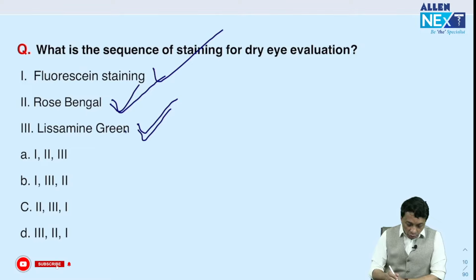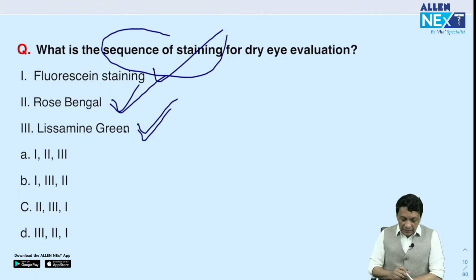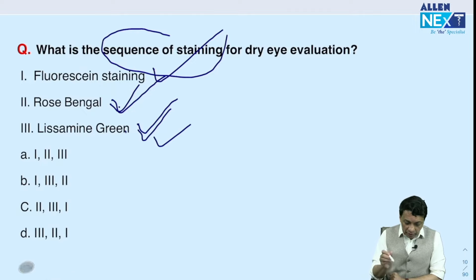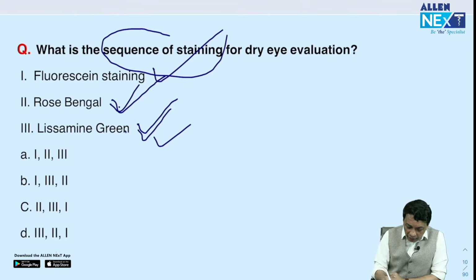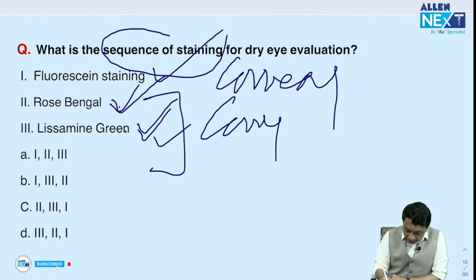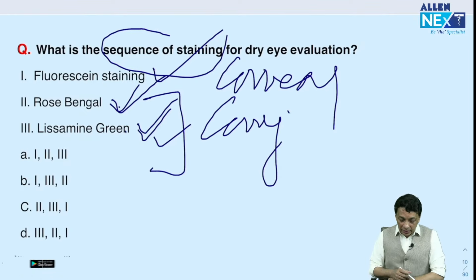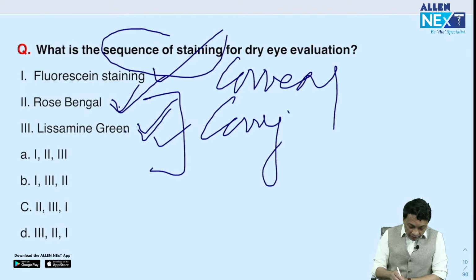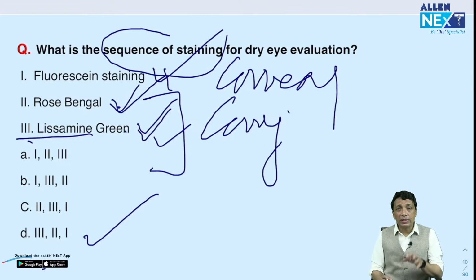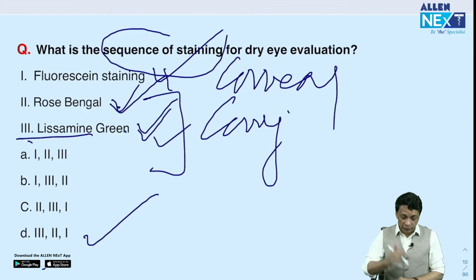If we go sequentially, and that is the correct sequence they're asking about, we start with lissamine green, then go to rose bengal. Both can stain the conjunctiva; it is just more comfortable with lissamine green. But fluorescein is the stain for corneal dryness. So if we interpret the question this way, the answer would be D: 3 is first, 2 is next, and 1 is last, because corneal staining means you now have very severe dry eyes with loss of vision.